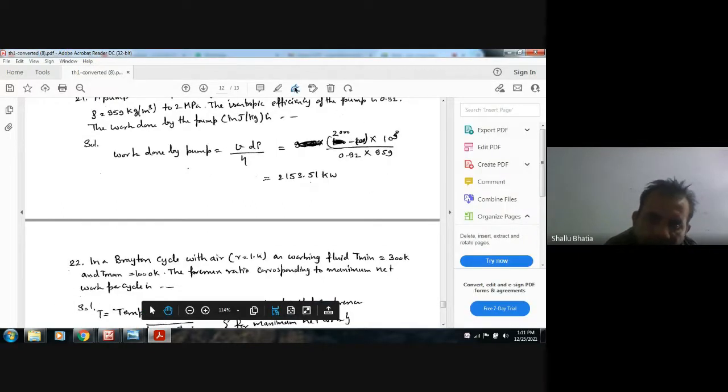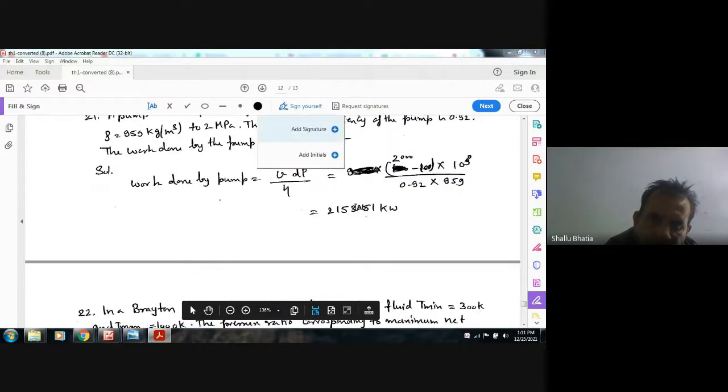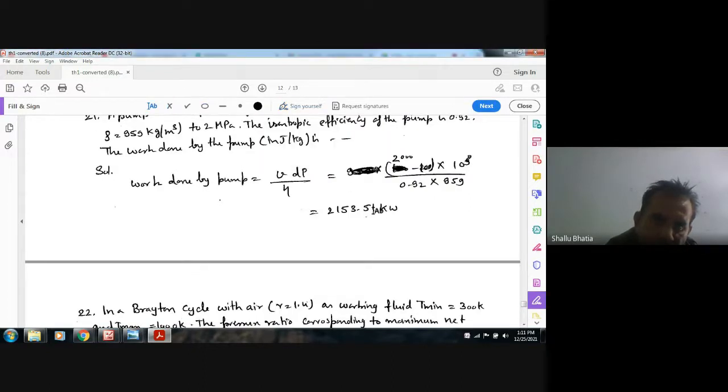This should be joule per kg. And there was one more mistake.